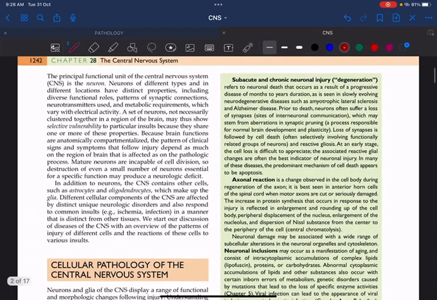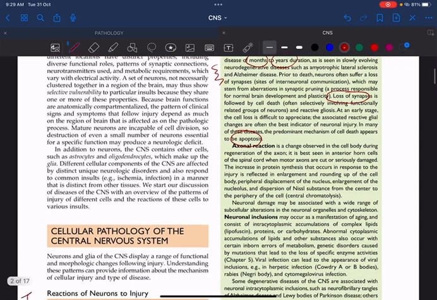Second is called subacute and chronic neuronal degeneration. The word itself says degeneration, which will occur chronically or subacutely, that means over months to years. What are the examples? It occurs in neurodegenerative conditions like amyotrophic lateral sclerosis and Alzheimer's disease. There will be loss of synapses, and the neurons will undergo apoptosis. That's enough.